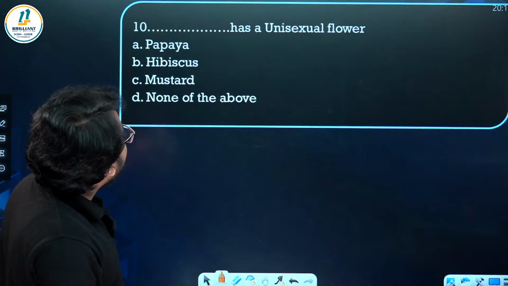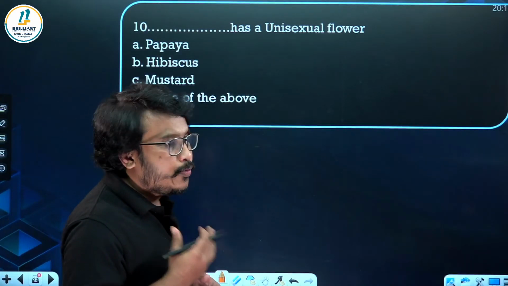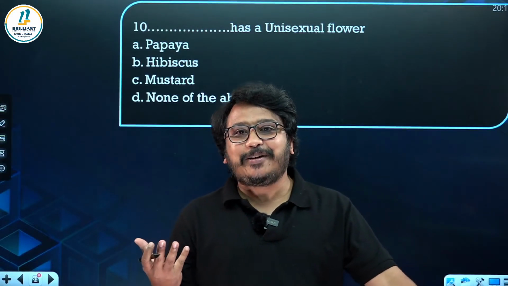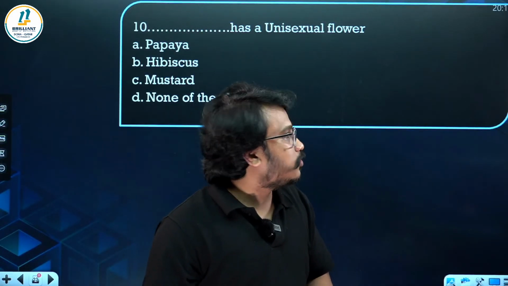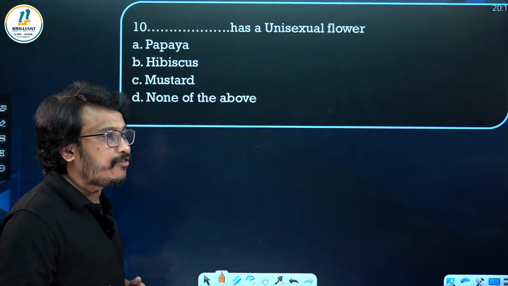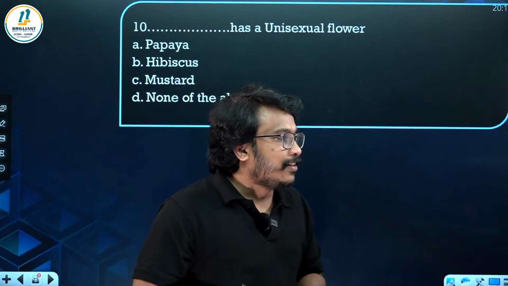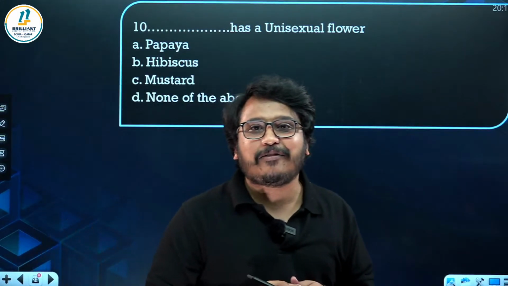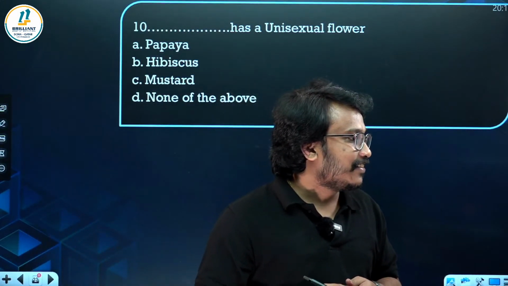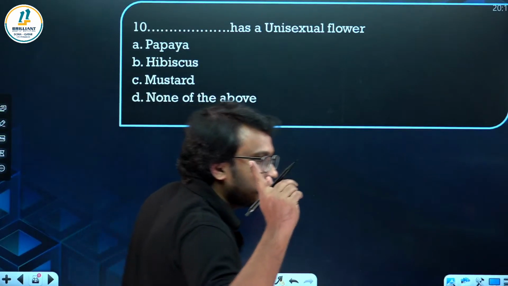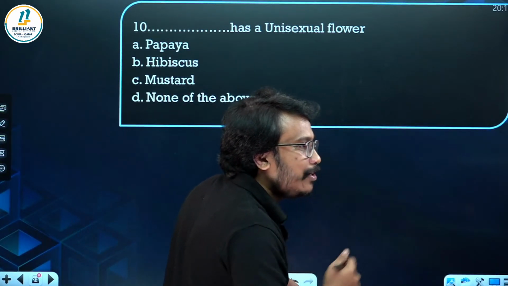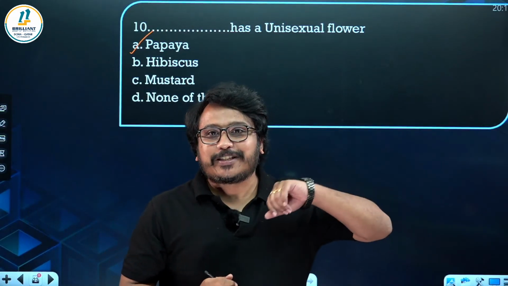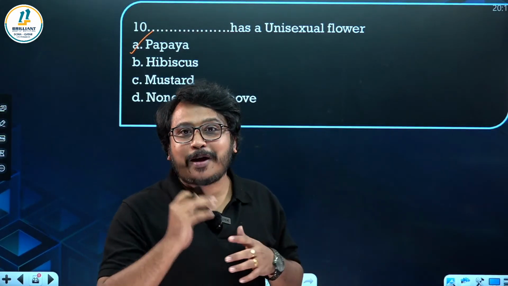Now let's start. Dash has a unisexual flower. Out of the given options in NCERT it is there. Can you tell which one is having a unisexual flower? Which one is having a unisexual flower out of the given options? Yeah, very good. First comment was from Deepika. Deepika made the first comment, that is papaya.